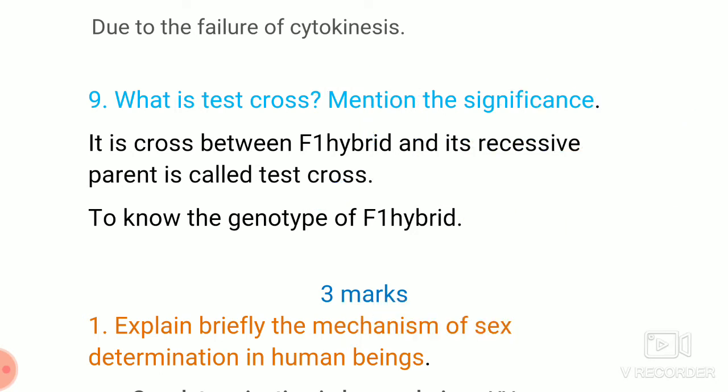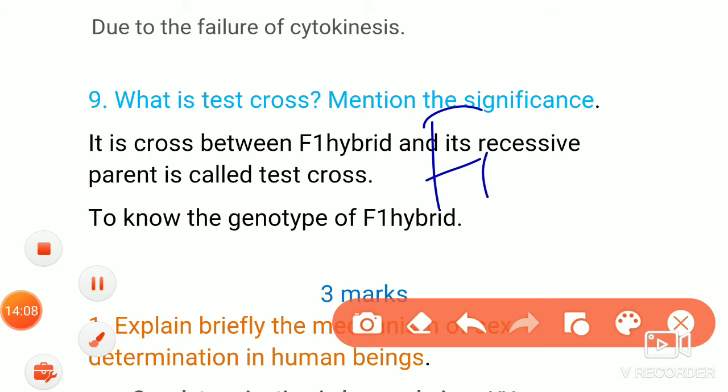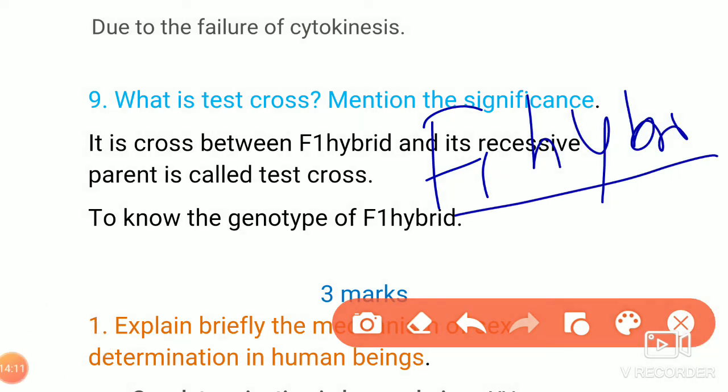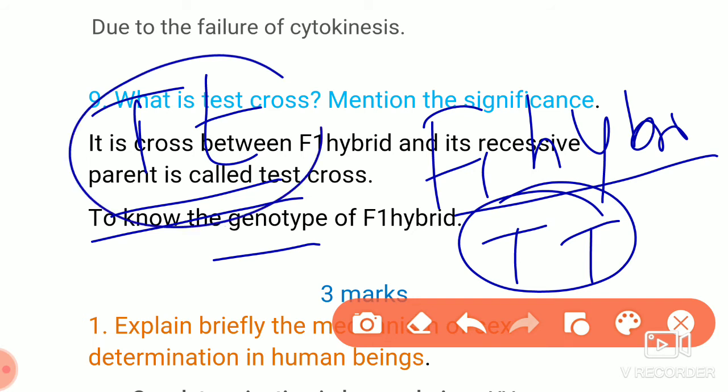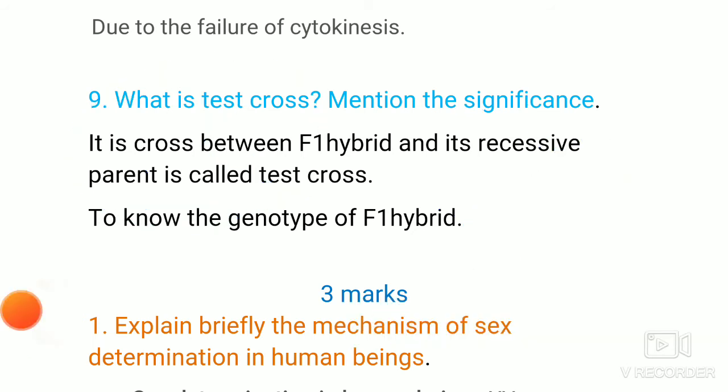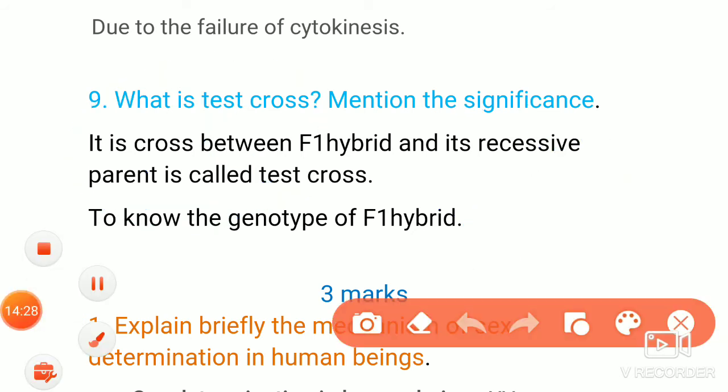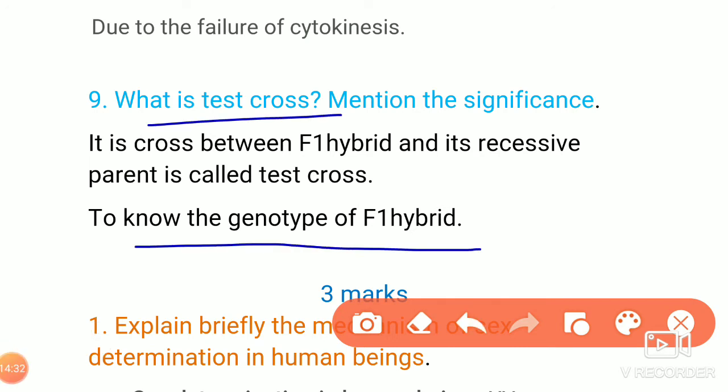Why are we doing this test cross? We have to know what type the F1 hybrid is, whether it is a homozygous tall or a heterozygous tall. That is the reason we are doing the test cross, to know the genotype of the F1 hybrid.